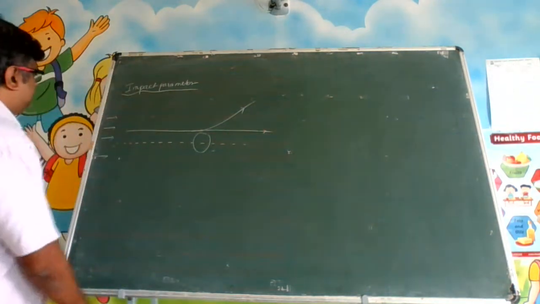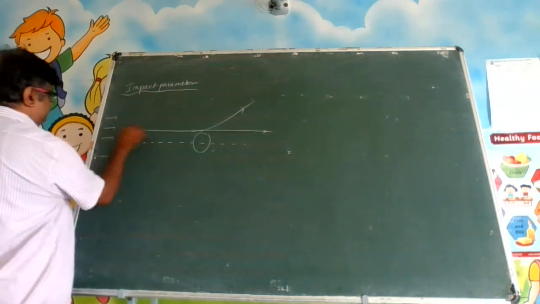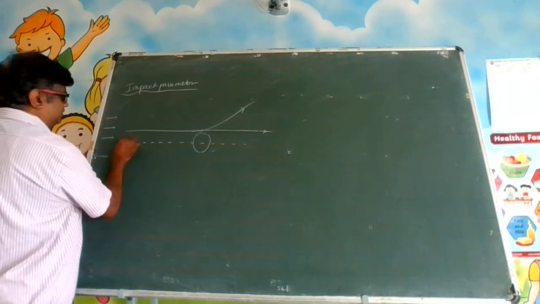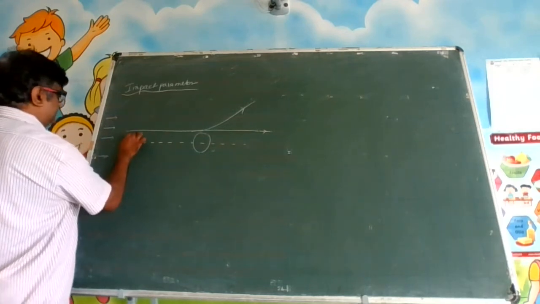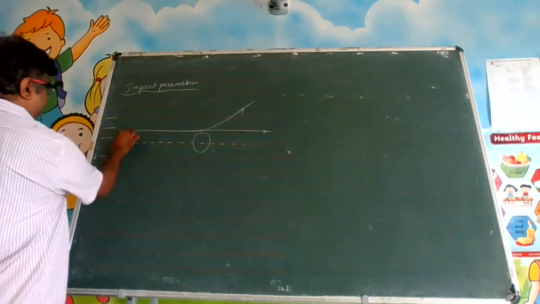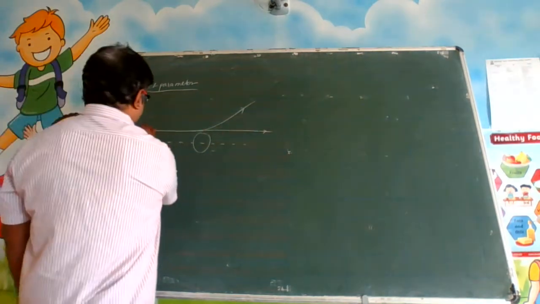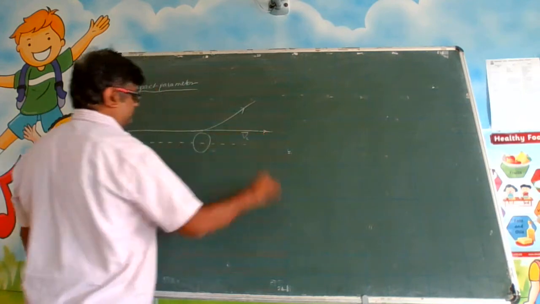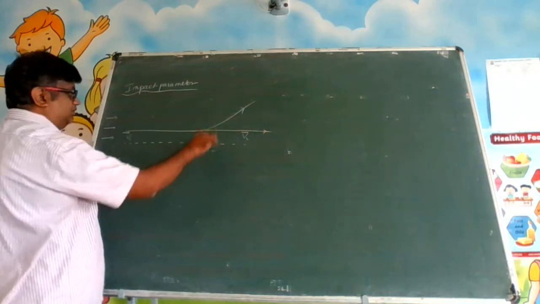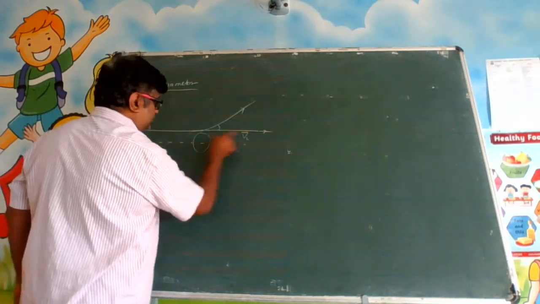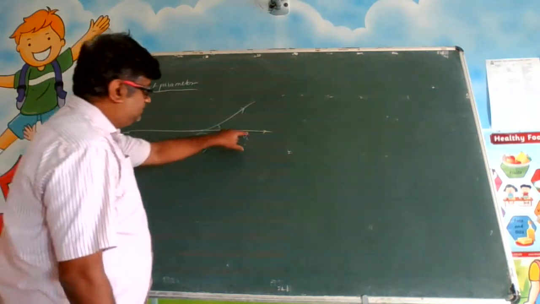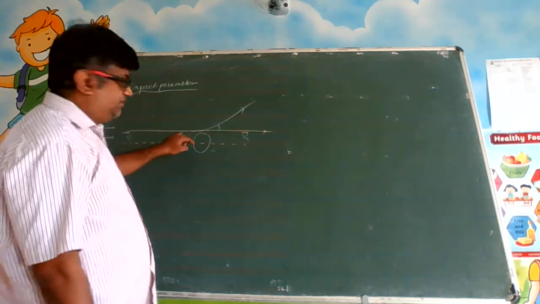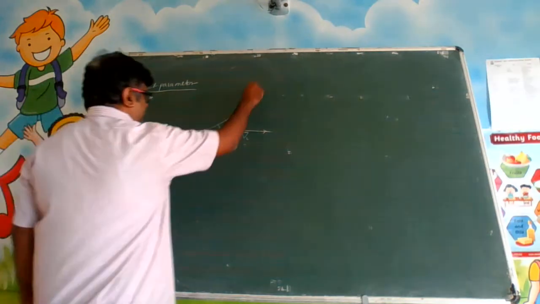Now let us say this particle was coming with some initial velocity vi. This is the direction of vi, right? But here what happened? This is the original path if the nucleus was not there, but because it is there, it deviated.